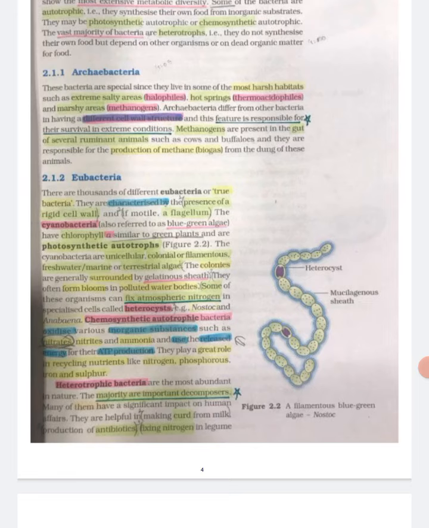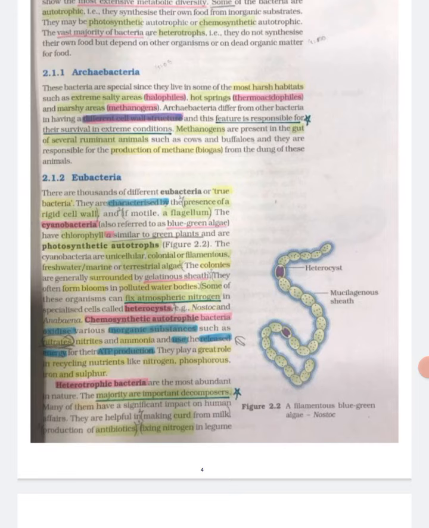Archaebacteria. These bacteria are special since they live in some of the most harsh habitats such as extreme salty areas, that is halophiles, hot springs, thermoacidophiles, and marshy areas, methanogens. Archaebacteria differ from other bacteria in having a different cell wall structure, and this feature is responsible for their survival in extreme conditions. Methanogens are present in the gut of several ruminant animals such as cows and buffaloes, and they are responsible for the production of methane, that is biogas, from the dung of these animals.